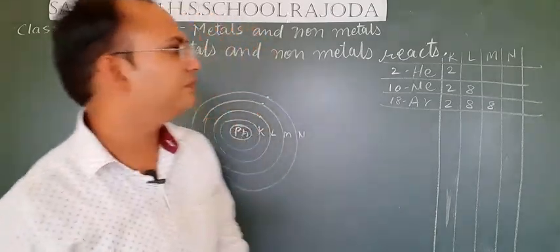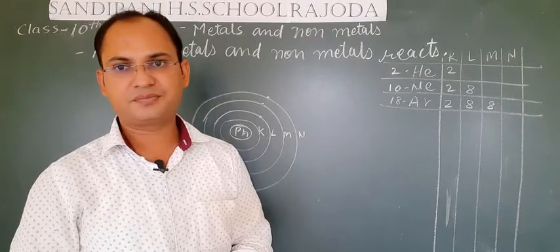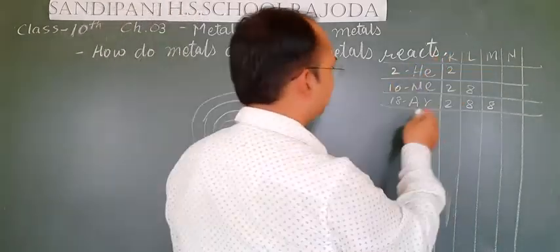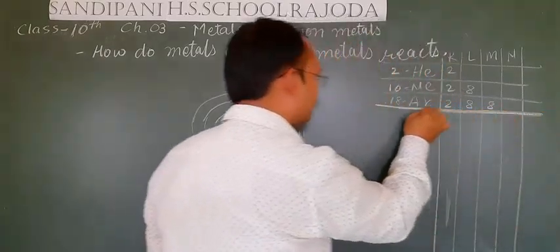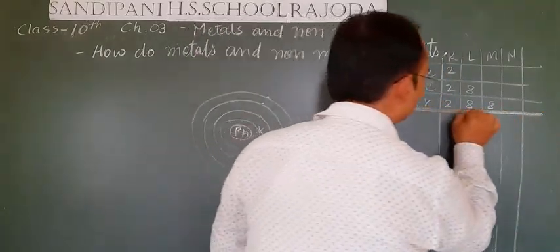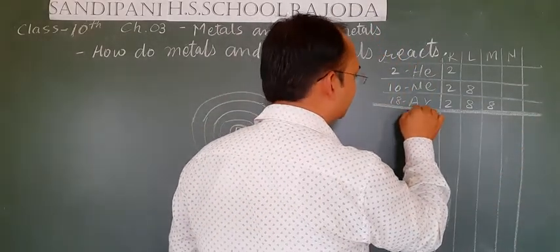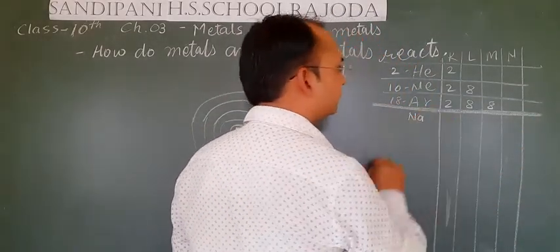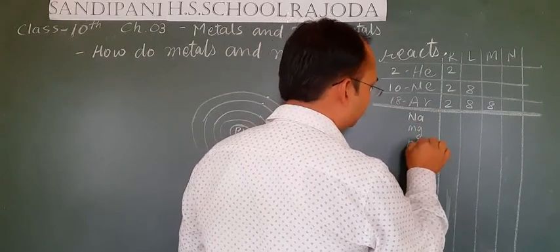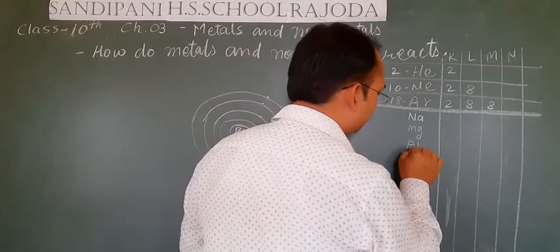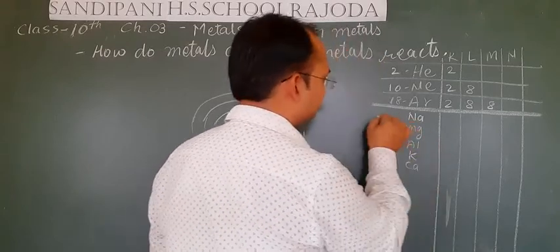But students, if we talk about the electronic configuration of metals, let's take some examples. Above this line all gases are noble gases, but let's see the electronic configuration of sodium Na, magnesium Mg, aluminium Al, potassium K and calcium Ca.